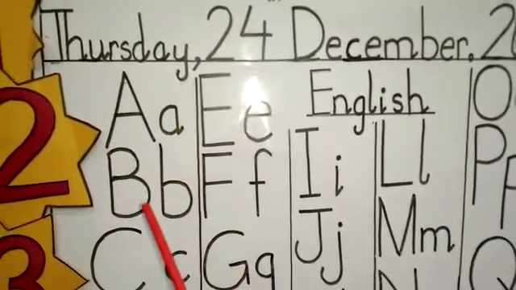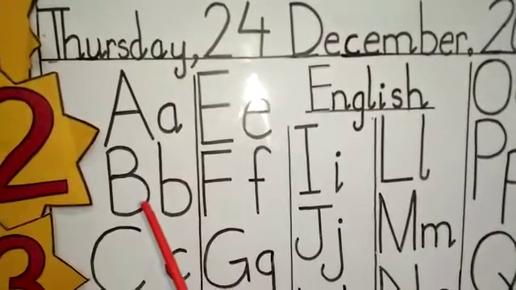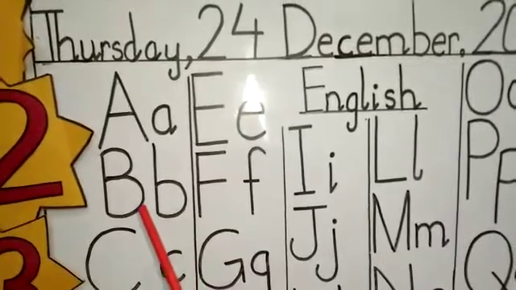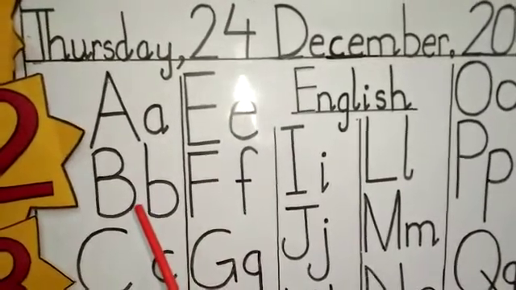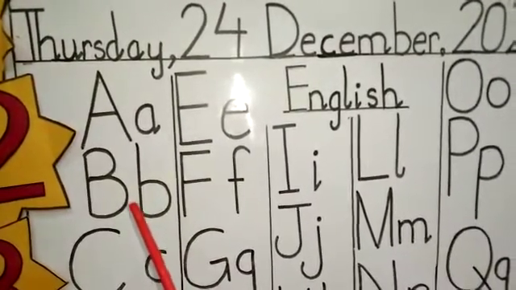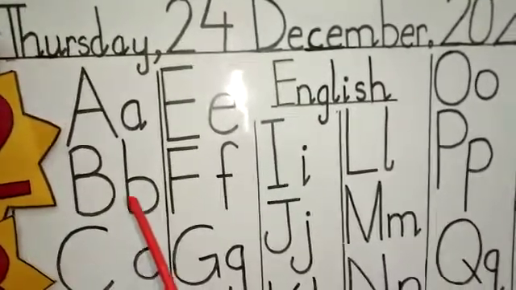And what comes after A? B. Capital B and small b. B says B. B gives the sound of B. And what comes after B?